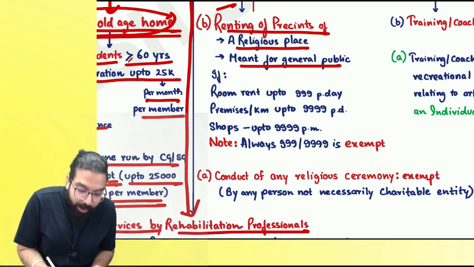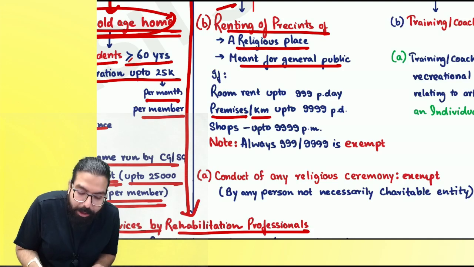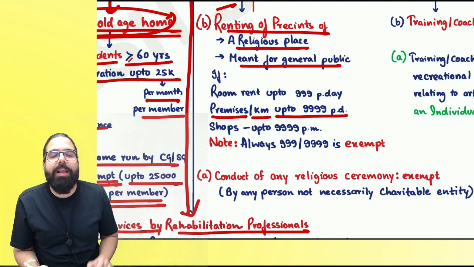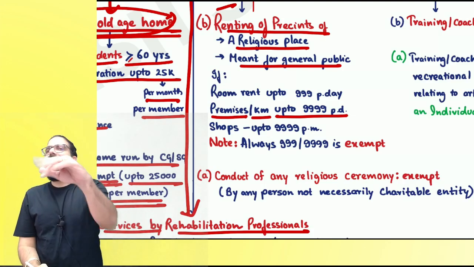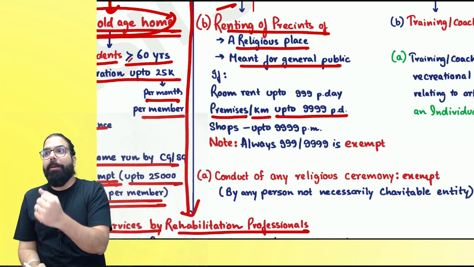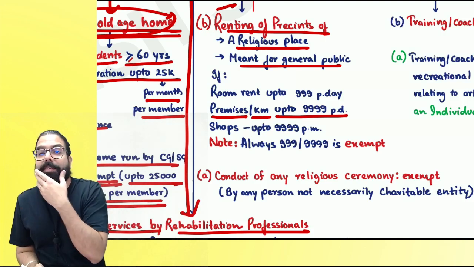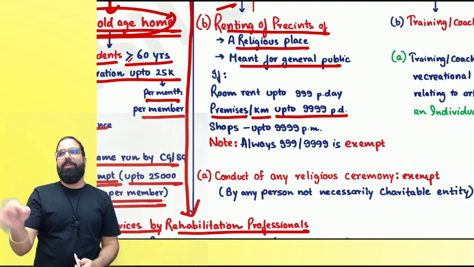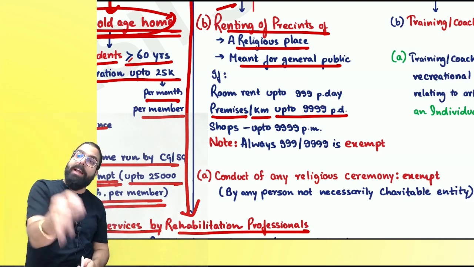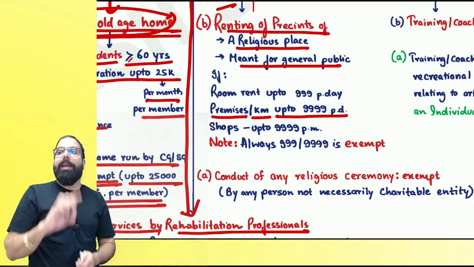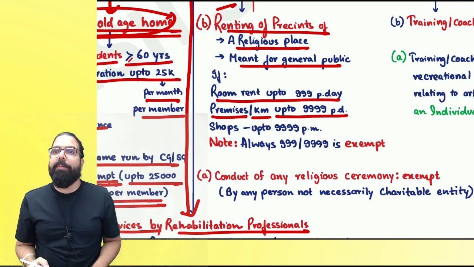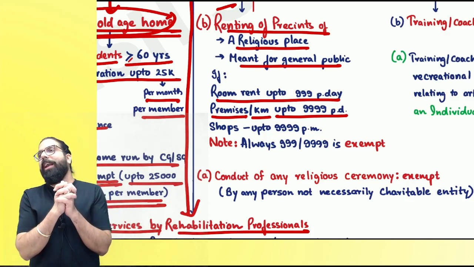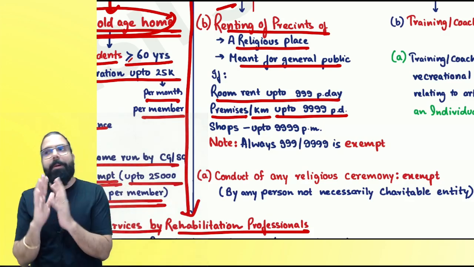So, sir, whenever premises or Kalyan Mandapam of that religious place is given, then up to 9,999 per day will be exempted. Now, Venki is getting married over there. In the marriage, people will come, so he'll need rooms also so that they can stay. Now, when a room is given, they told, sir, 1,000 rupees per room. Venki told, hey, wait, I'll put 1 rupee in the hundi. You charge me 999 per day and it shall be exempted. Are we clear, everyone? Now what happened after the marriage? Venki is telling, now I want to serve God and I will put one shop in the temple premises only.